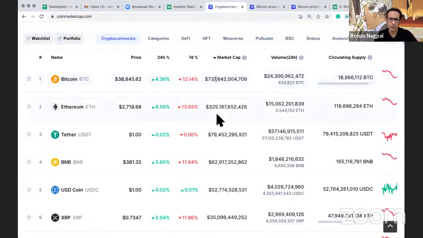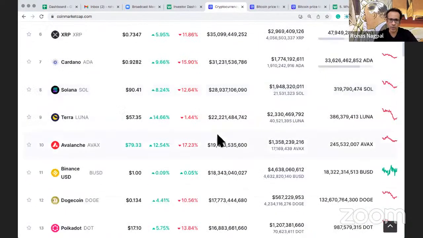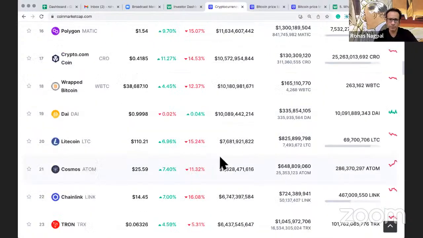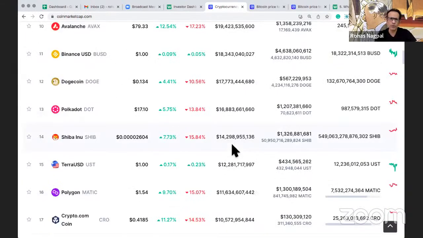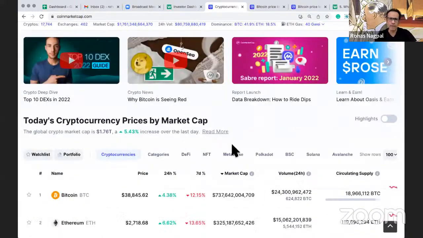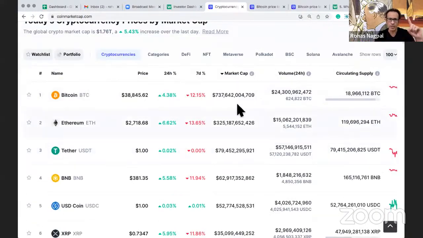That makes it easy. So for example, how much would Tether's market cap be? 3, 6, 9, 10. So 79 billion. And then if you scroll down to the smaller ones, let's take an example of Decentraland. 3, 6, 9, 10. That means 5 billion is the market cap. Of course, you will always notice ever since crypto started, Bitcoin has always been number one, Ethereum always number two. Bitcoin is right now 737 billion.